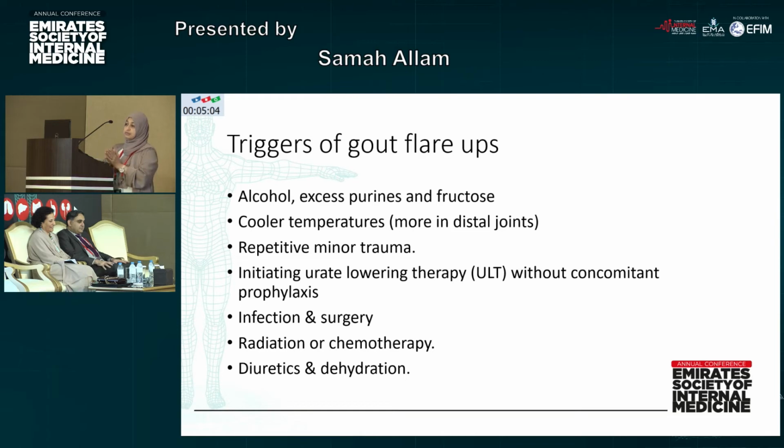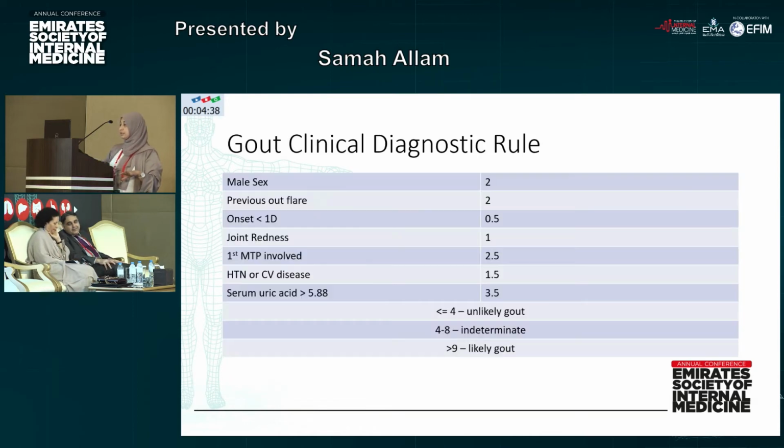If there is asymptomatic hyperuricemia and the doctor decides to start urate-lowering therapy for the patient without concomitant prophylaxis, the thing that we'll talk about later, the patient may go into an acute flare. The presence of infection, after surgery, after chemotherapy or radiotherapy, if the patient is on diuretics or is dehydrated, all this may trigger the acute flare of gout.